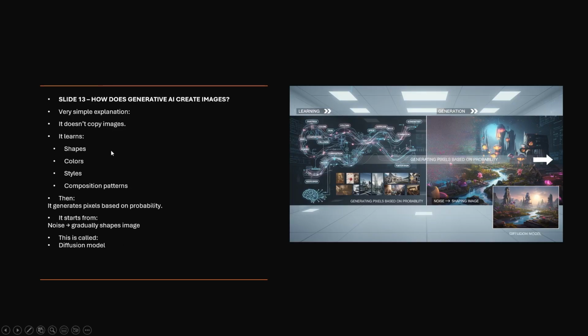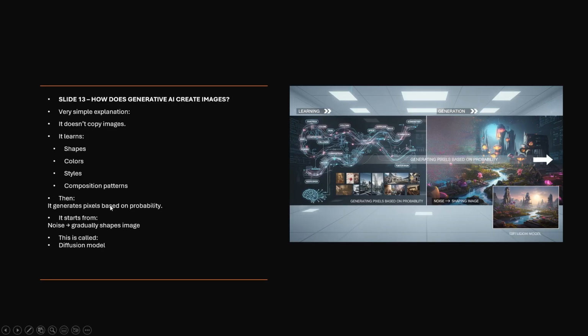So what will happen here? Here it learns shapes and colors. Suppose we provide different image data to the model. Based on your prompt, it will connect these, imitate the colors and the style, and finally, based on your prompt, the composition patterns will also happen.